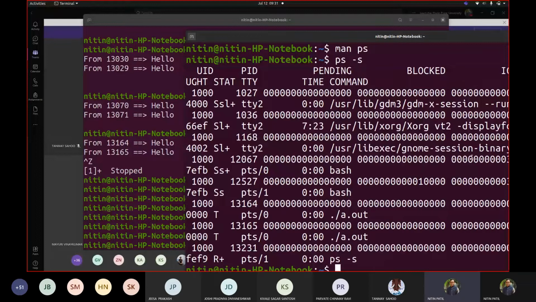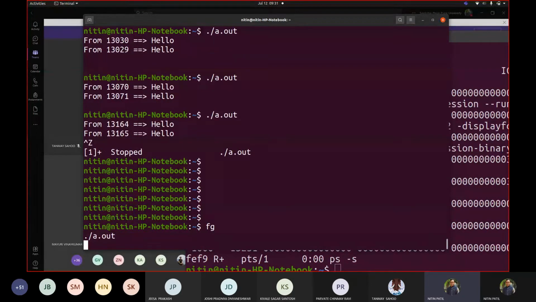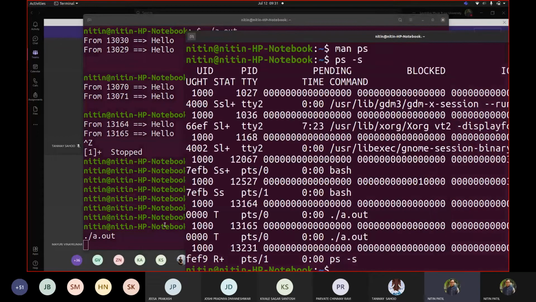My a.out is not in memory right now. It was moved back, and now it is waiting to be brought into the foreground. Now if I go to this other terminal and write fg, this brings the process into the foreground. If I go back to the other terminal and check now, what happened was that suddenly my process's state became S plus. Can you see this?